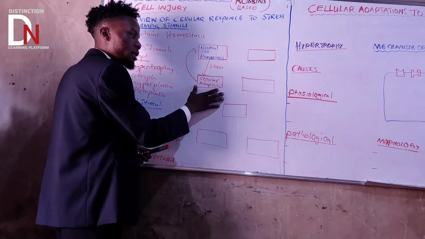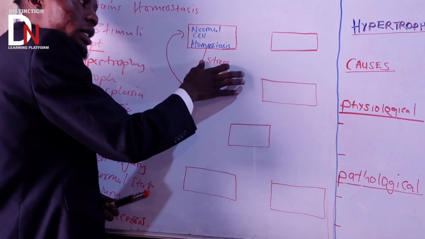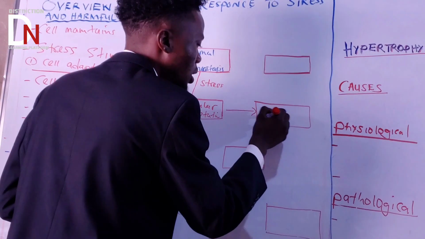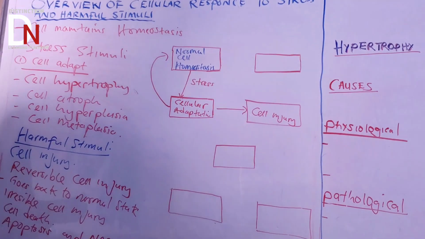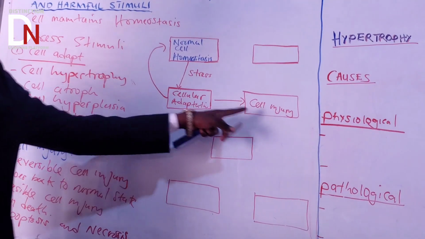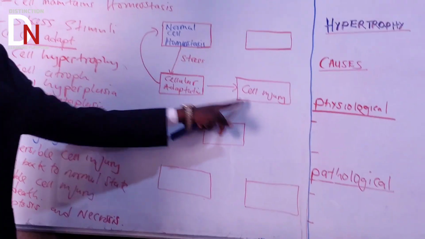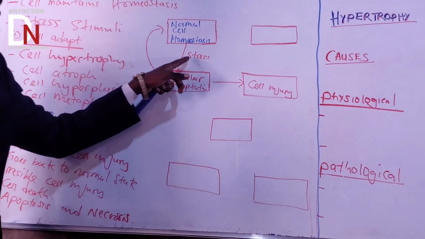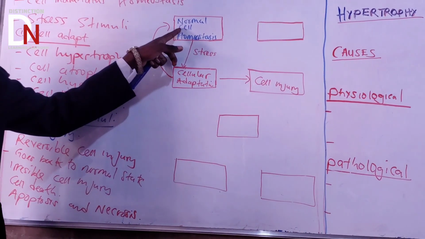There will be cellular adaptation, but if the stress is not removed, it is chronic, then it can lead to what we call cell injury. You see? No wonder I said stress can be pathological, because it is leading to cell injury, since the stress is not being removed. But if it is there for a short period of time, the cell can adapt and go back to normal. Okay?